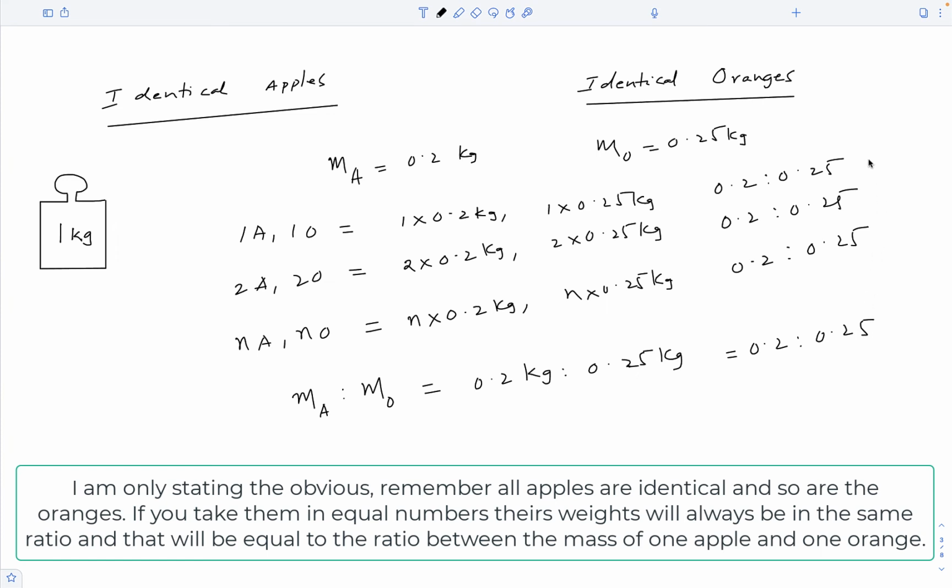So these ratios are all equal to the ratio between the mass of an apple and an orange. So if you buy equal number of apples and oranges, then the ratio between their weights is equal to the ratio between the mass of one apple and one orange.